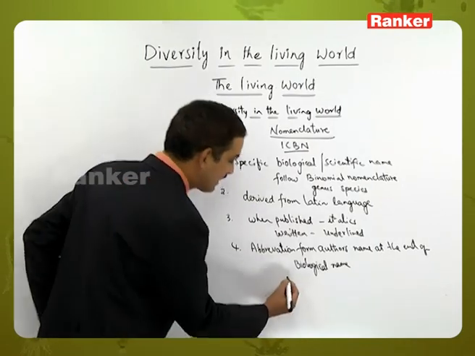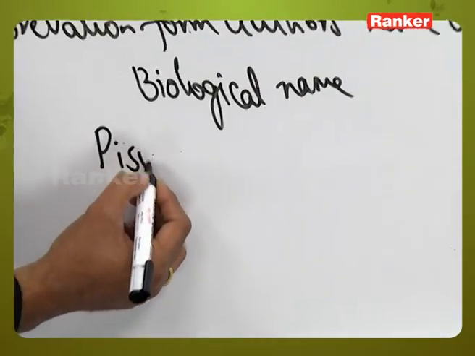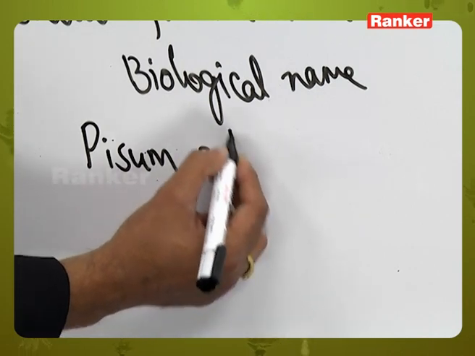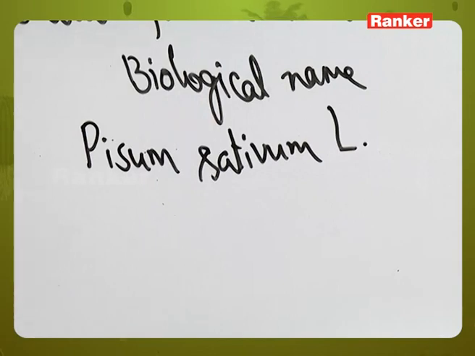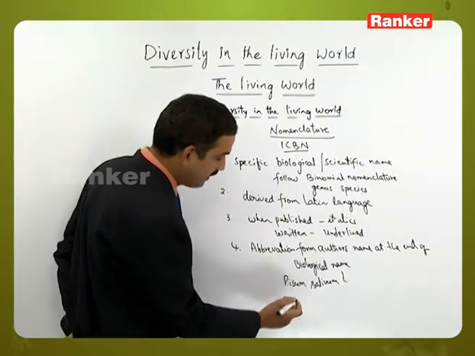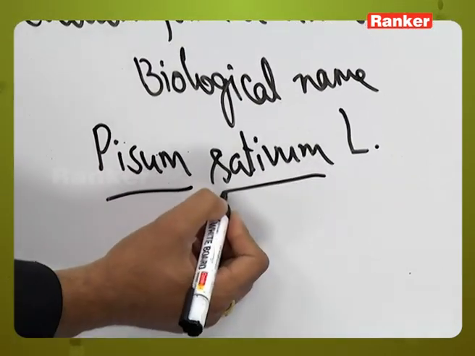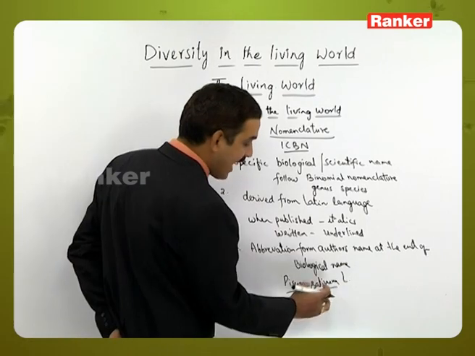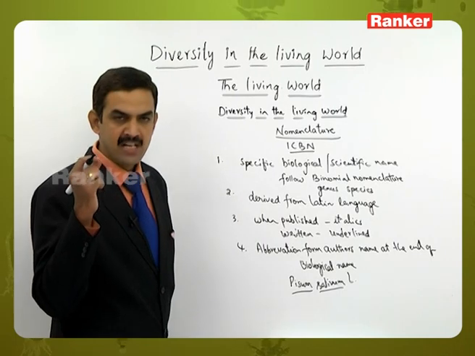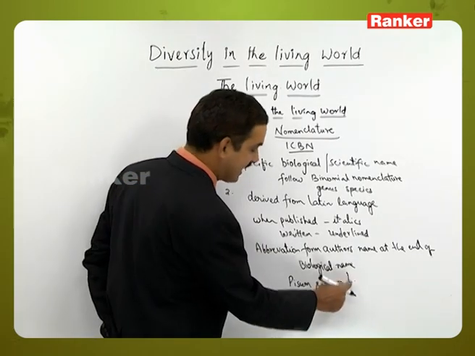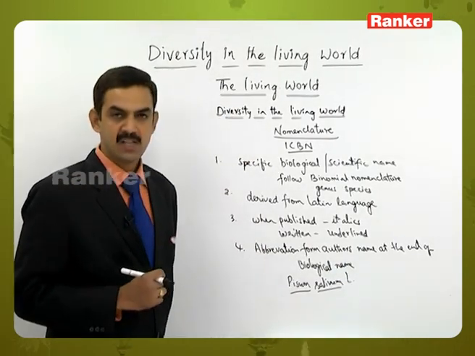For example, let us take Pisum sativum. Here after that we can write L or Linn. Pisum is a genus and sativum is the species name of garden pea plant, and the name was first given by the scientist Linnaeus. That's why the name of that scientist has been abbreviated at the end of the scientific name.